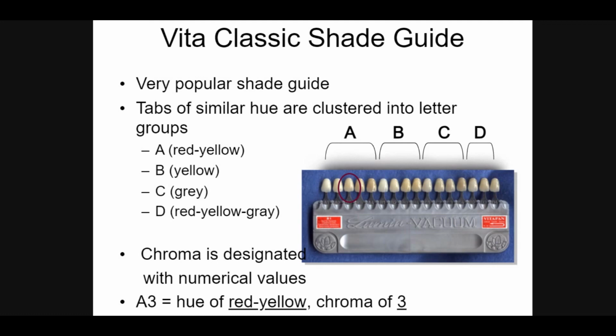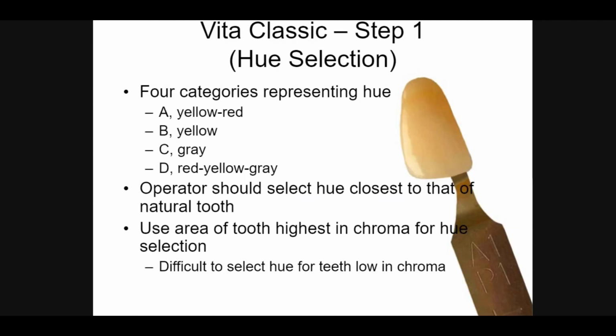So this is the Vita Classic shade guide. This question was asked in your exam. The A refers to red, yellow area. B is the yellow, C is gray, and D is red, yellow, gray area. In Vita Classic, there are 4 categories representing the hue. A is the yellow red, B is the yellow, C is the grey, and D is the red yellow grey.